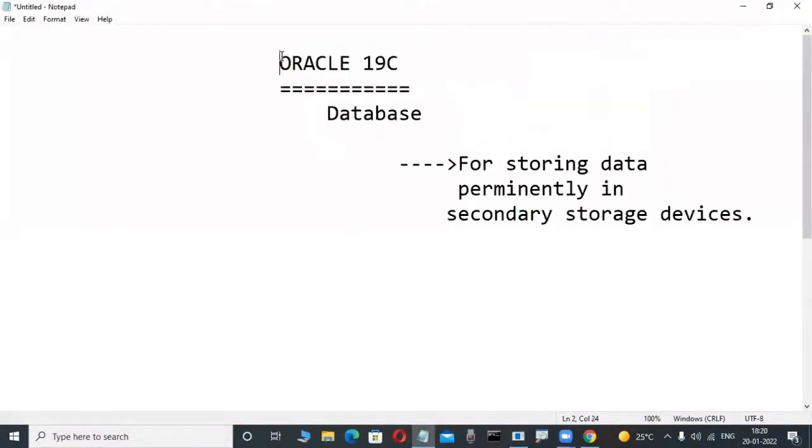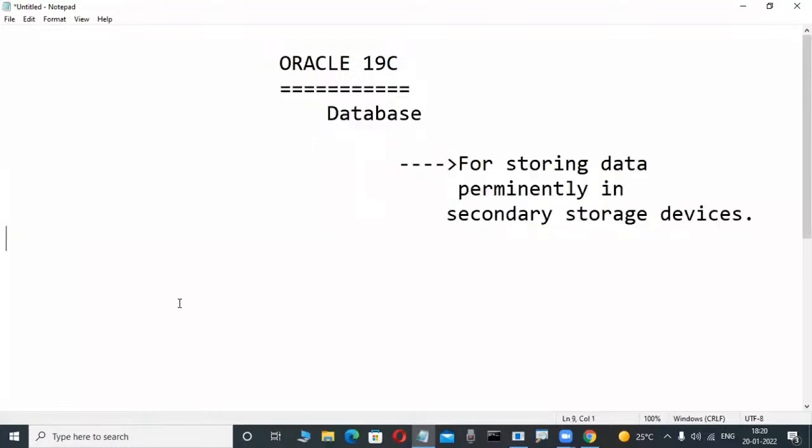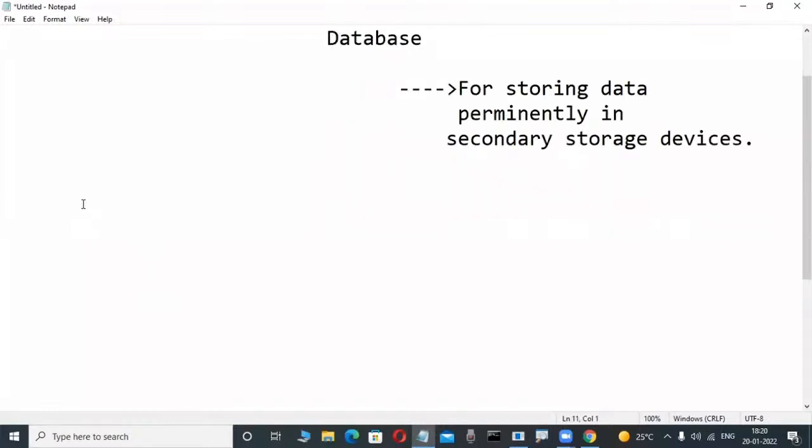Oracle is a database product. What type of database? A relational database, so a structured collection of data will be stored. If you want to operate these relational databases, the Oracle database product, which languages are we using? For a non-technical person, slowly observe here. One language is SQL. SQL means Structured Query Language. Not only that language, some other language is also there.